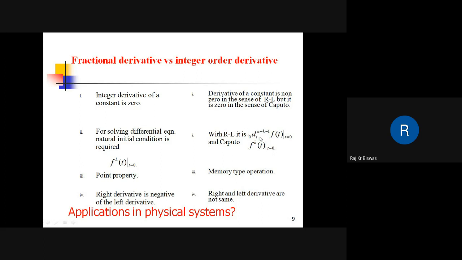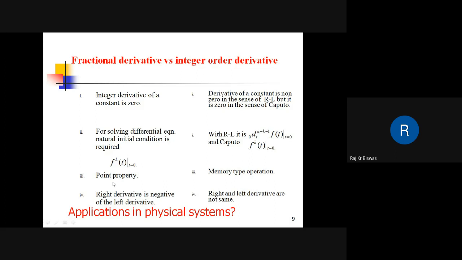So these initial conditions are fractional initial conditions. These are not natural initial conditions. But in the sense of Caputo, these conditions are natural conditions, the same as integer order systems. Because of this, we engineers take advantage of the Caputo fractional derivative, because it allows natural initial conditions.